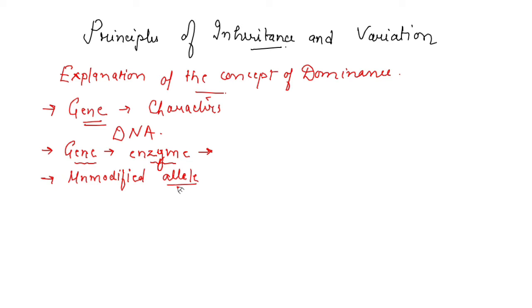Why can it be modified? As you know, the replication of DNA, it is a biochemical process, and no biochemical process is 100% accurate, right? So the alleles, which are the alternative forms of the genes, they can be modified as well, right? And that modified allele can produce the different